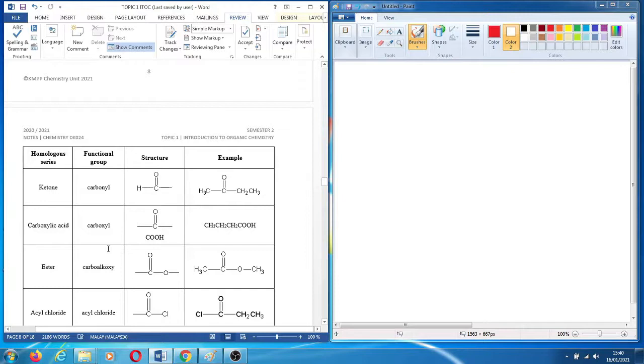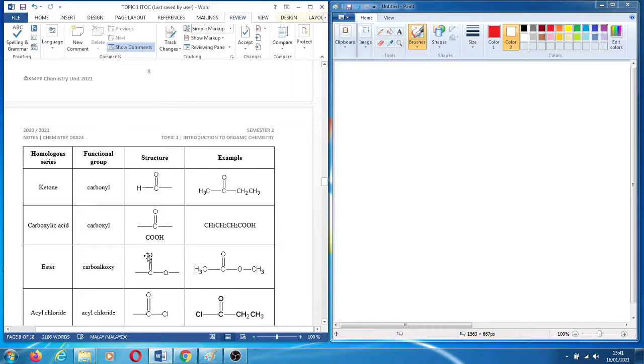And then the carboxylic acid, functional group carboxyl. This is an example of carboxylic acid. C double bond O, and here should be OH. Example is this. Okay, and then your ester, the functional group, we call it carboalkoxy.